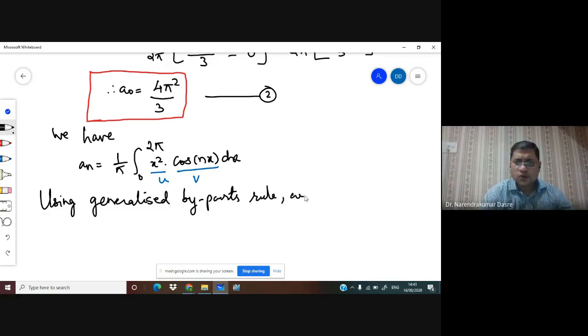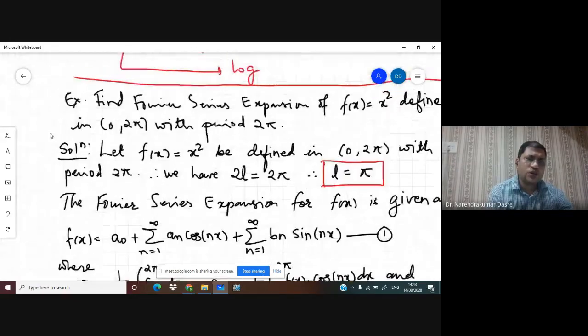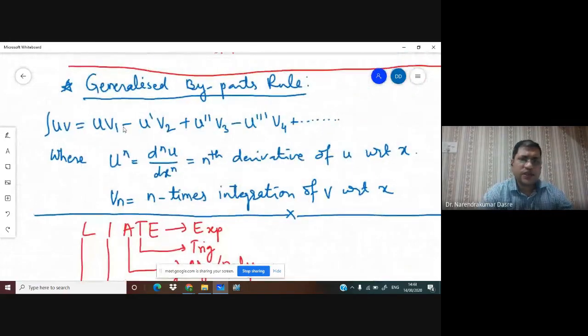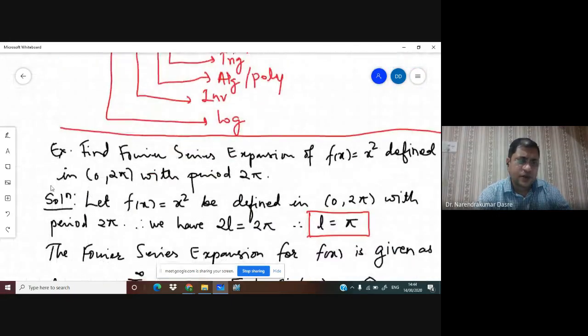So using the generalized by parts rule, this x square remains as it is, and the integration of the cosine term is sine nx upon n, minus the derivative of x square, which is 2x, and the integration of this sine is minus cos of nx.